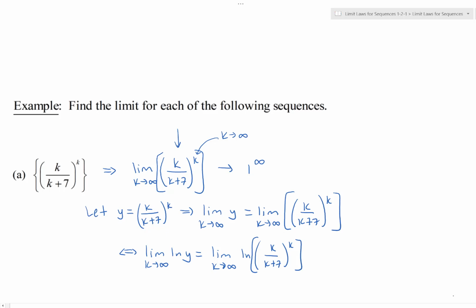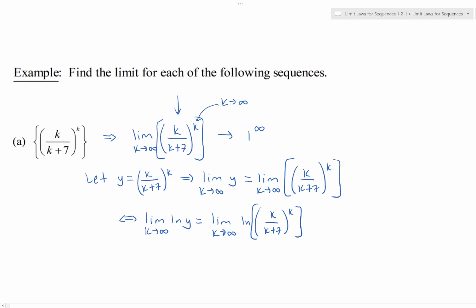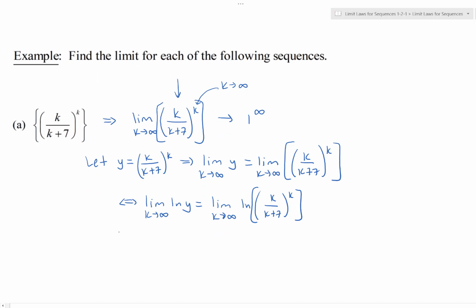Now, remembering all of our properties of logarithms, the advantage of writing this, you might be wondering, is that now we can say that the limit as k goes to infinity of the natural log of y is the natural log of the limit of y. Let me rewrite that, I'm sorry. The limit of y, which is the same thing as writing the limit as k goes to infinity of k times natural log of k over k plus 7.